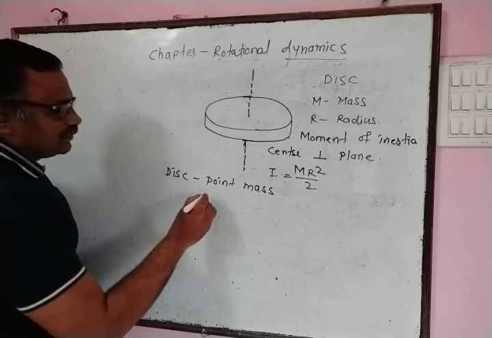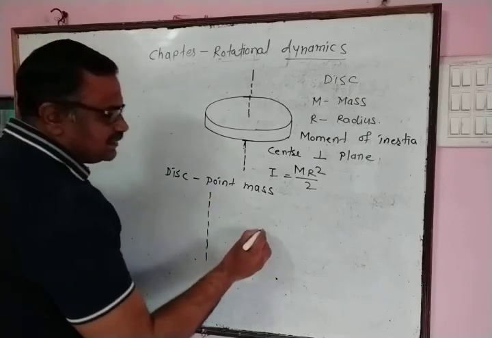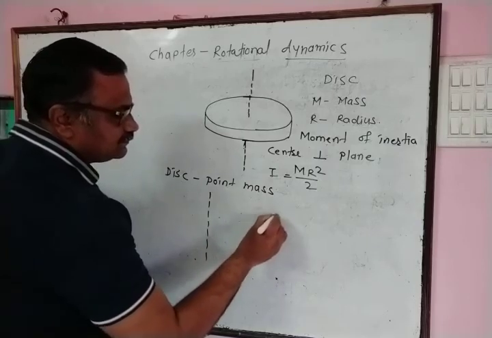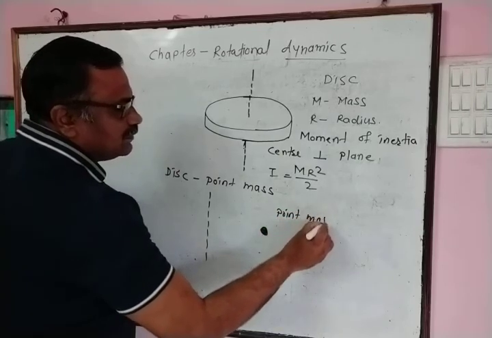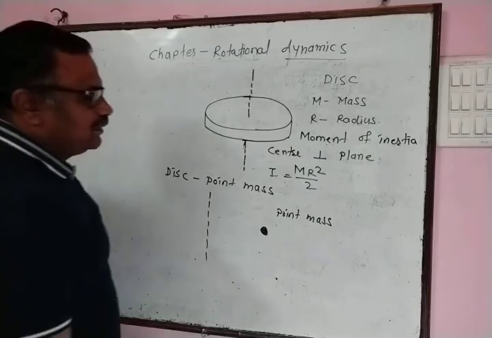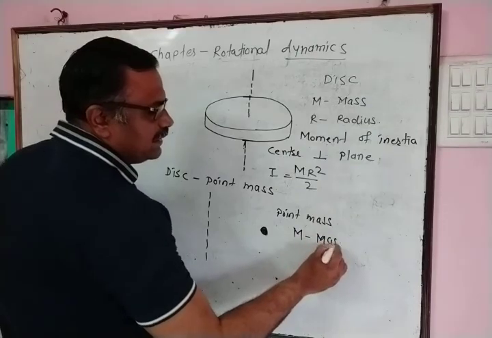Therefore, suppose this is axis of rotation and let us consider this is a point mass. This is a body of negligible dimension. Let M be mass of particle.